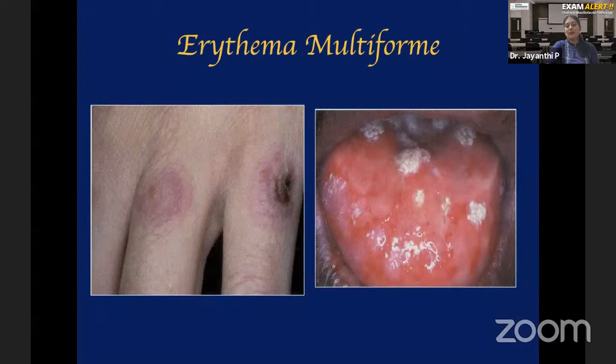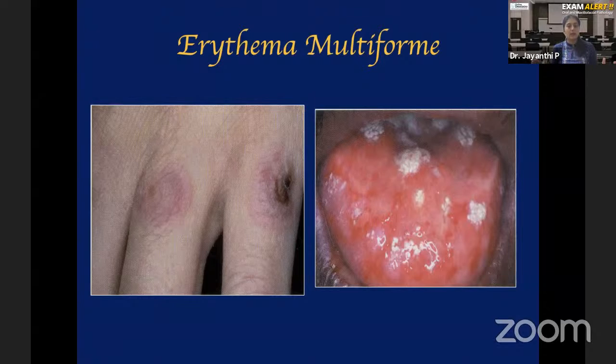First one is erythema multiforme. Again, this is a very, very important question. Whenever I ask the students to name some autoimmune skin diseases, the first thing they will tell is erythema multiforme. I am stressing again and again, erythema multiforme is not an autoimmune disease. But along with pemphigus and pemphigoid in the textbook, the next lesion that is given is erythema multiforme. Why did they give it like that? That is because clinically, erythema multiforme can have a vesiculobullous appearance. That is why it is described along with pemphigus and pemphigoid. Please understand, erythema multiforme is not autoimmune.